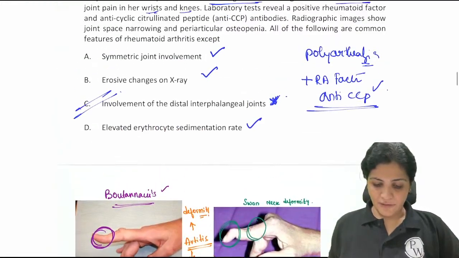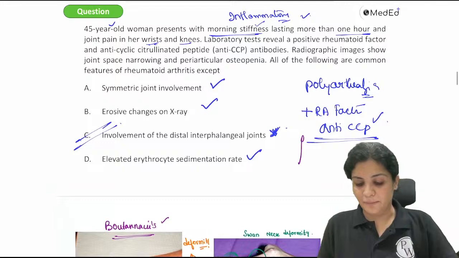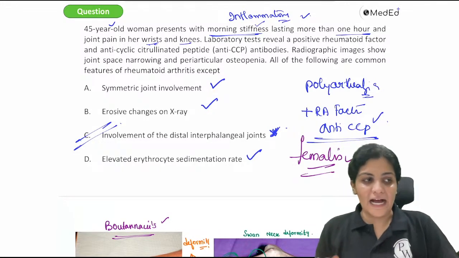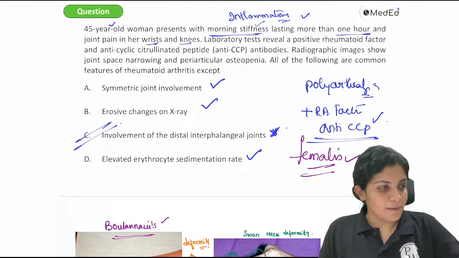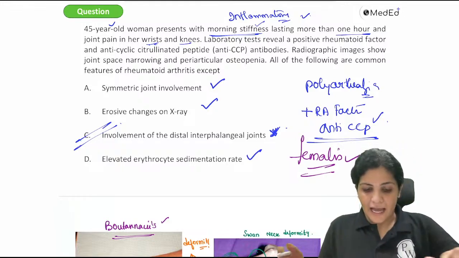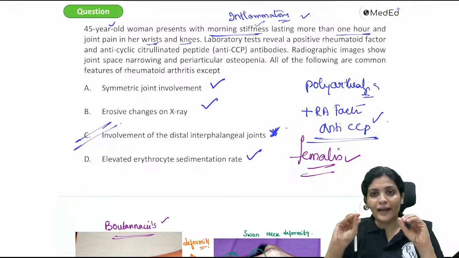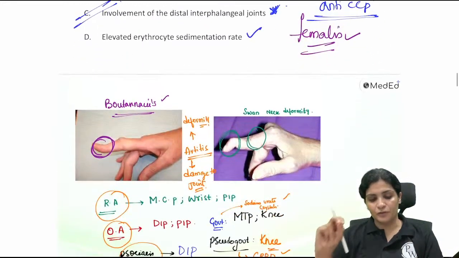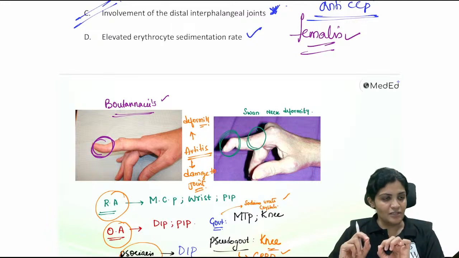Fine. So that is about the various things about rheumatoid arthritis. Mainly it is seen in females, and usually they present with morning stiffness, polyarthralgia, RA factor, and anti-CCP antibodies. Over a period of time, the cartilage gets eroded and there will be deformity. The most important deformities which you have to remember are swan neck deformity and boutonniere deformity.